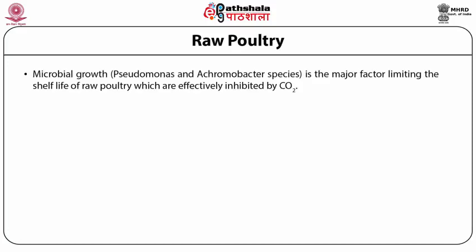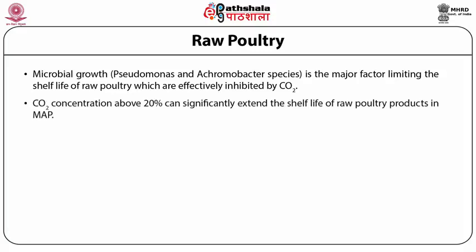Microbial growth, particularly growth of Pseudomonas and Enterobacter species, is the major factor limiting the shelf life of raw poultry, and these are effectively inhibited by carbon dioxide. The inclusion of carbon dioxide in MAP at a concentration in excess of 20% can significantly extend the shelf life of raw poultry products.